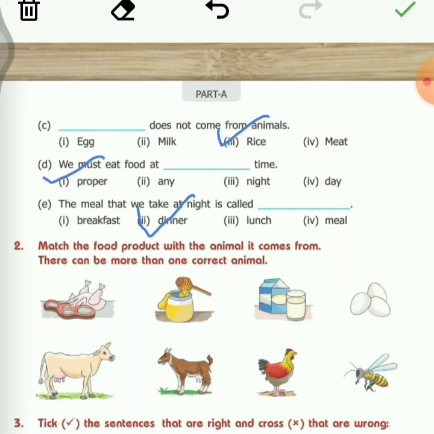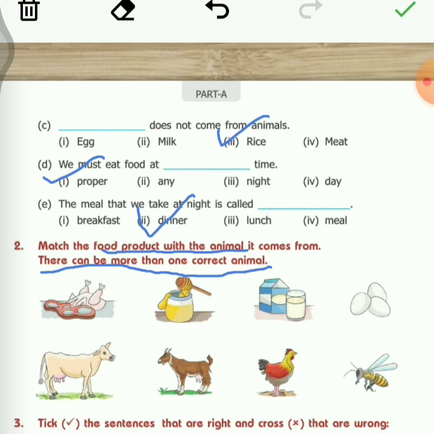Now let's come to question number 2. What does question number 2 say? Match the food product with the animal it comes from. So food products are given and animals are given. We have to match the food product with the animal that it comes from. There can be more than one correct animal. Okay. So now let's do it.